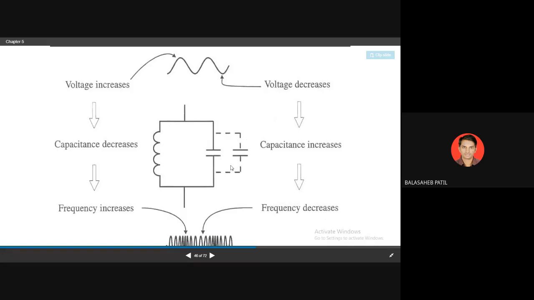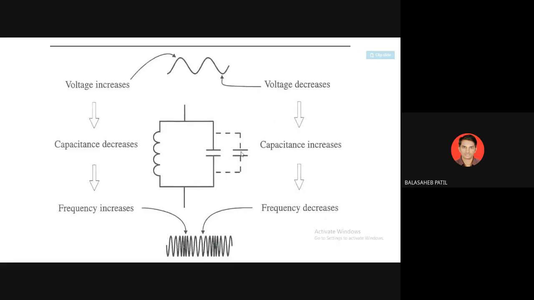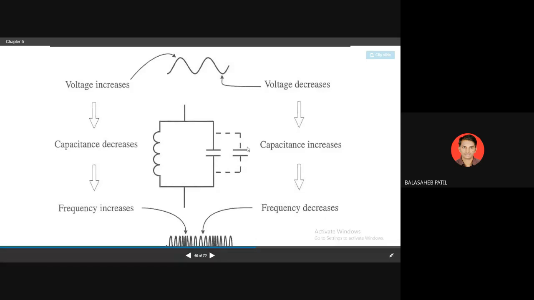Now this capacitor will vary in accordance with the instantaneous value of the modulating signal, and that component is called a varactor diode. So this varactor diode will change its capacitance in accordance with the instantaneous value of your voltage, so that there will be a change in the value of your frequency. How?